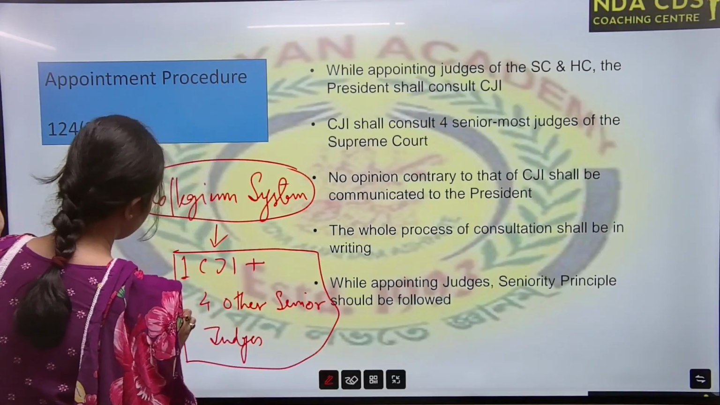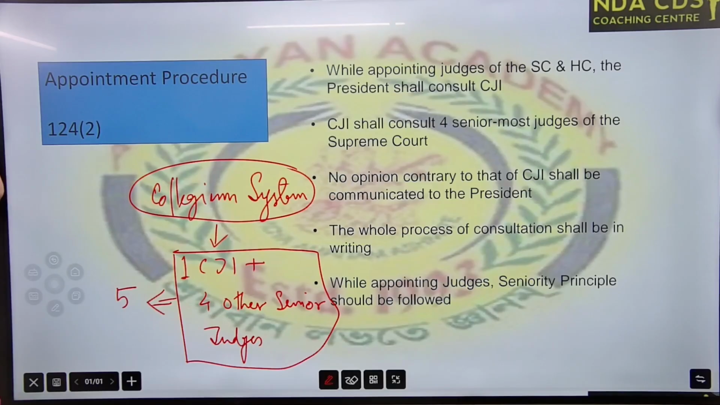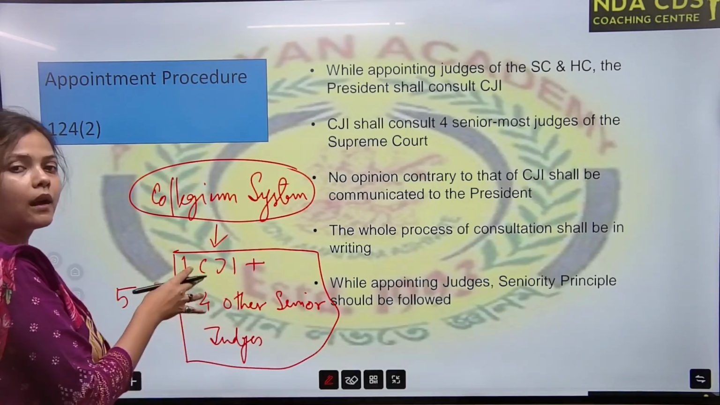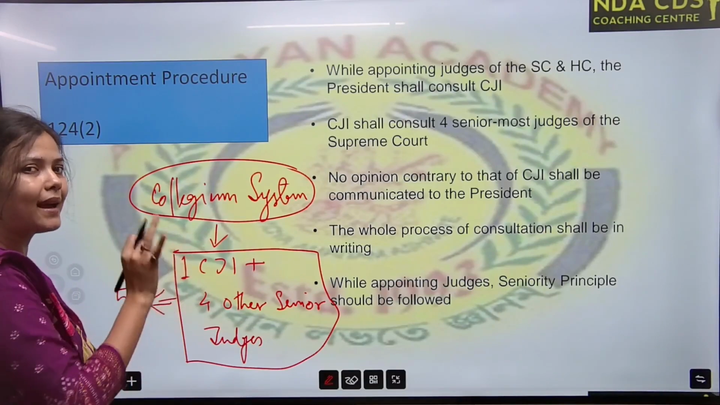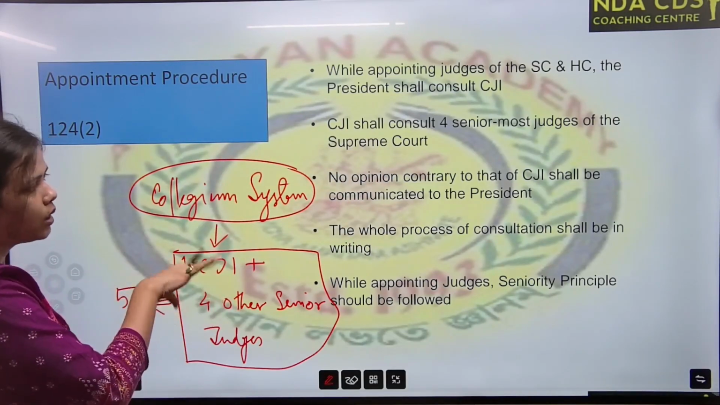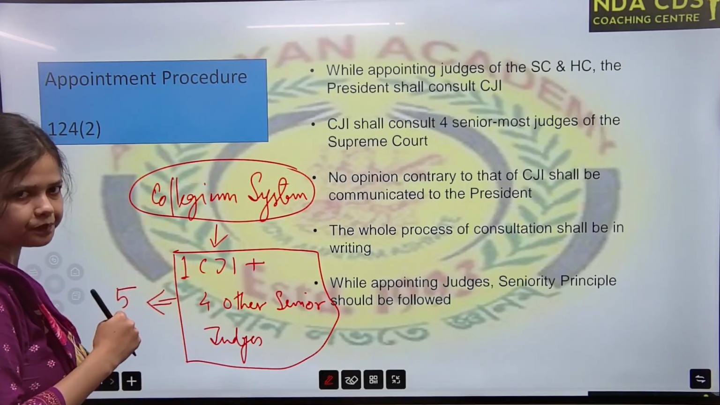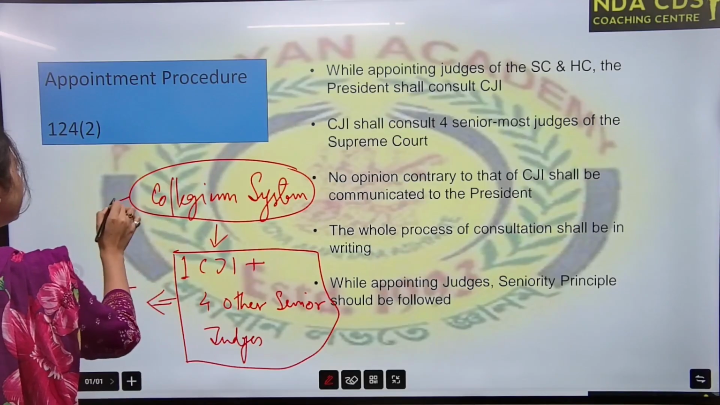All total 5 members. Our collegium system consists of these 5 members. This 5-member collegium will decide a name, and that name is given to the President of India. That's how the appointment of the judges is done. They follow a seniority principle.